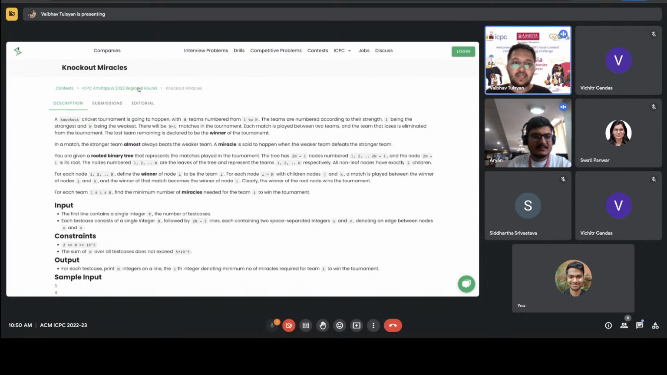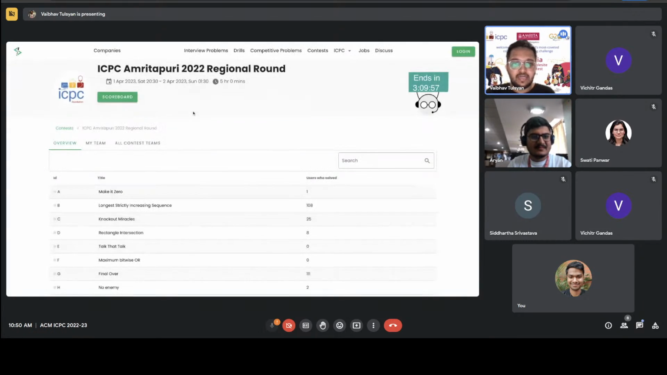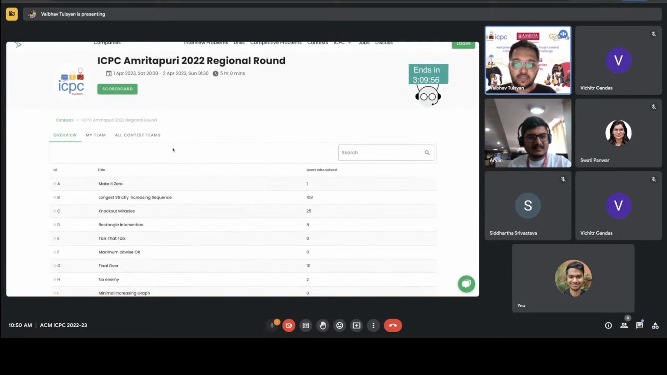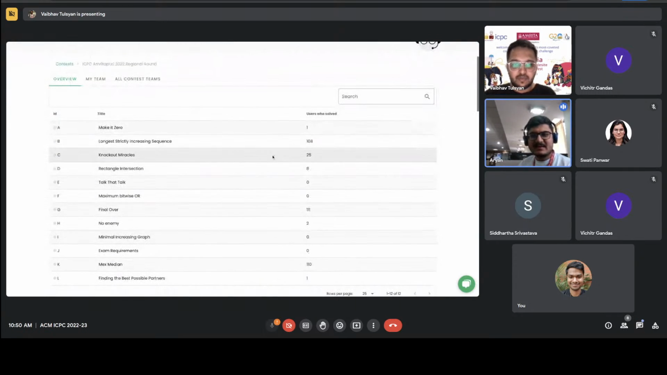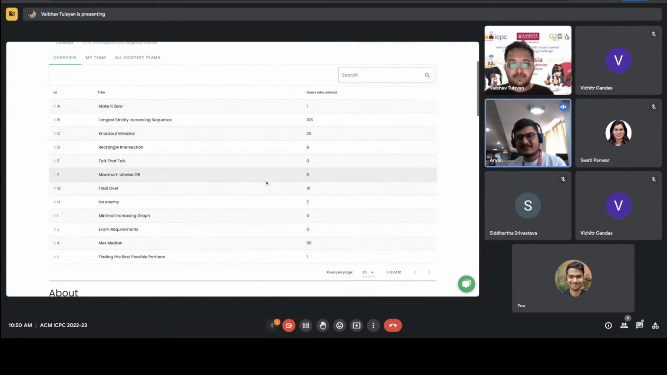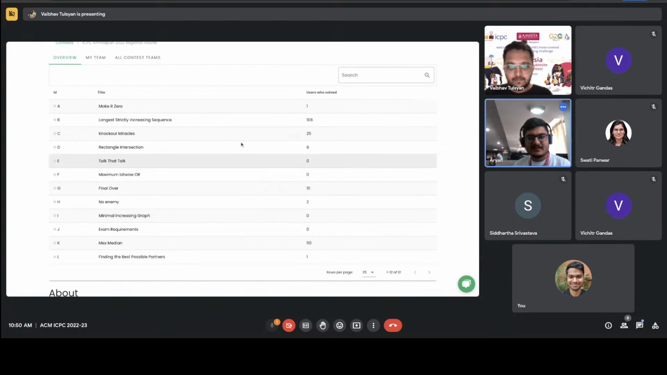Cool problem. Do you have any predictions about how many teams will be able to solve it out of the entire set of teams? We rated it as due to C initially, so I am expecting at least half of the teams will solve it. If you look at it right now, a quarter of the teams have solved it. The teams, after solving the first three problems, almost always would be looking at knockout miracle, except for the ones at the top.